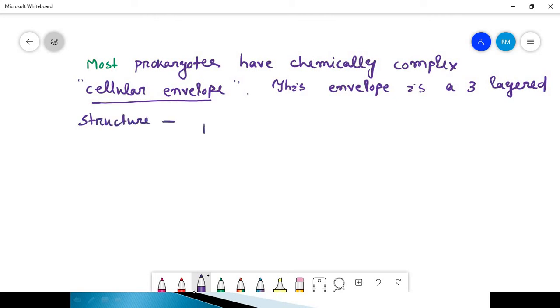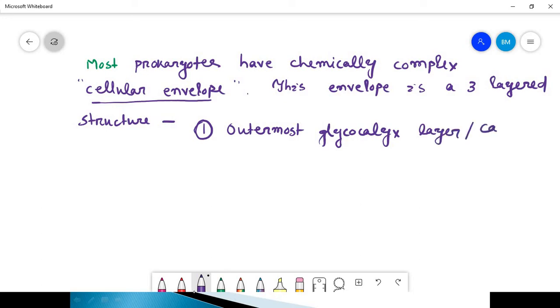What are the 3 layers? The first one is the outermost glycocalyx layer. We can also call it the capsule, which is responsible for the pathogenicity of any prokaryotic cell or bacteria.